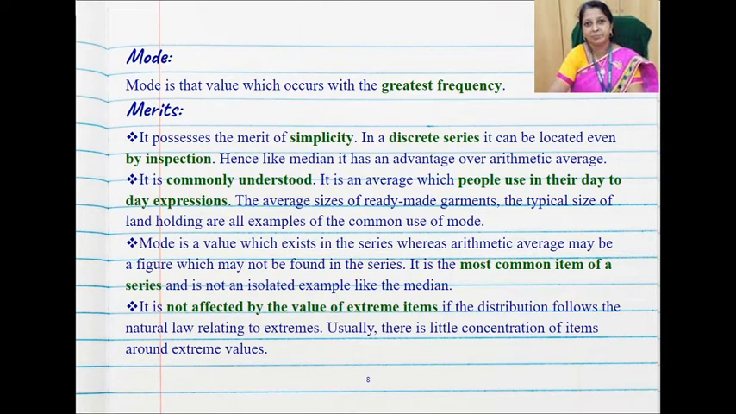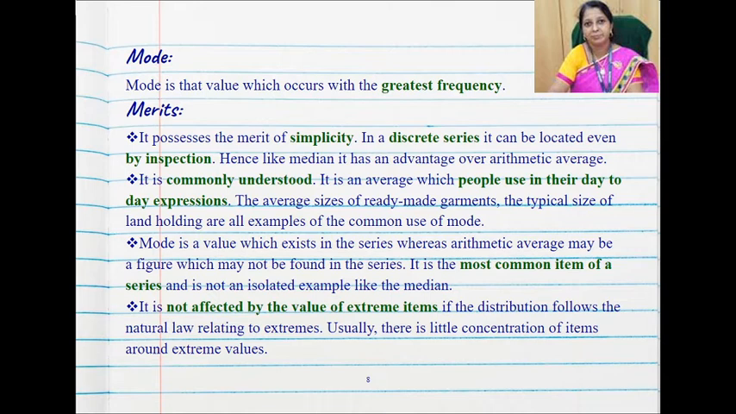Now moving on to the mode, it's the value that occurs with the greatest frequency. The maximum number of times a value occurs, that is the mode. It possesses the merit of simplicity. In discrete series, you can find it by just looking at it, by inspection. It is commonly understood, and it is an average which people use in day-to-day livelihood.